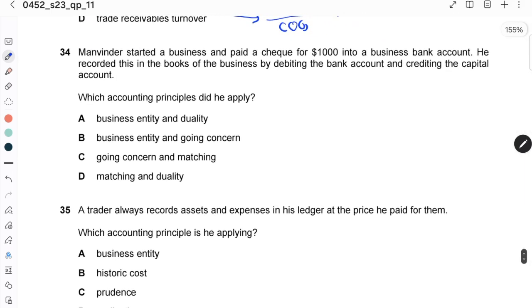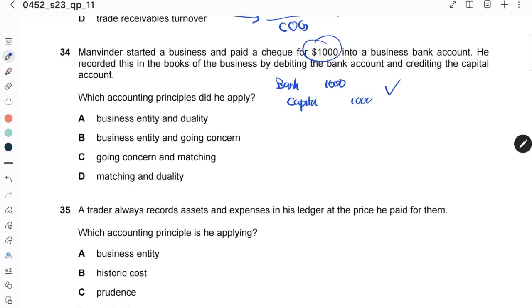Okay, 34. Manfeder started a business and paid a cheque of 1,000 into a business bank account. He recorded this in the books of the business by debiting the bank account and crediting the capital account. So bank 1,000 and capital 1,000.